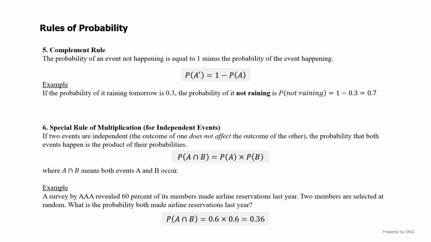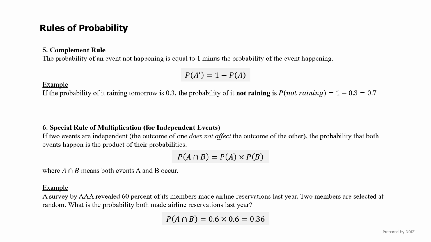A survey by AAA revealed that 60% of its members made airline reservations last year. Now, if you pick two members at random, what's the probability that both made airline reservations? Here's how we calculate it. Probability the first member made a reservation is 0.6. Probability the second member also made a reservation is also 0.6. So the probability that both made reservations equals 0.6 times 0.6, which gives us 0.36 or 36%.